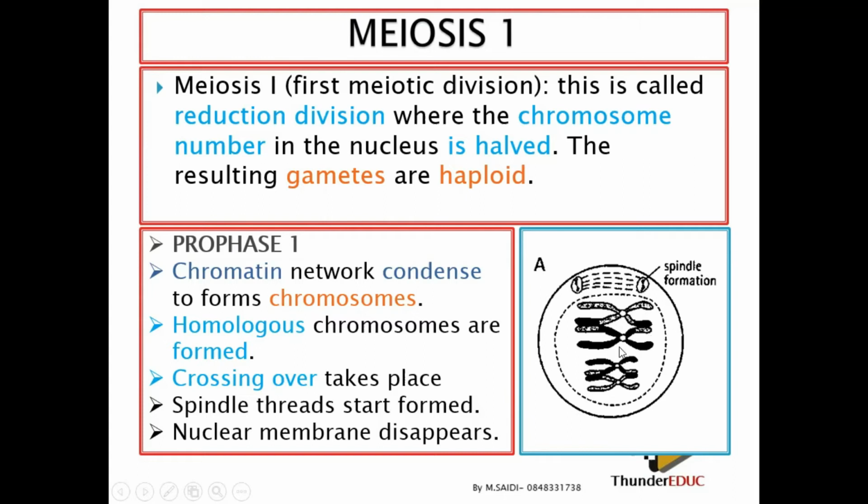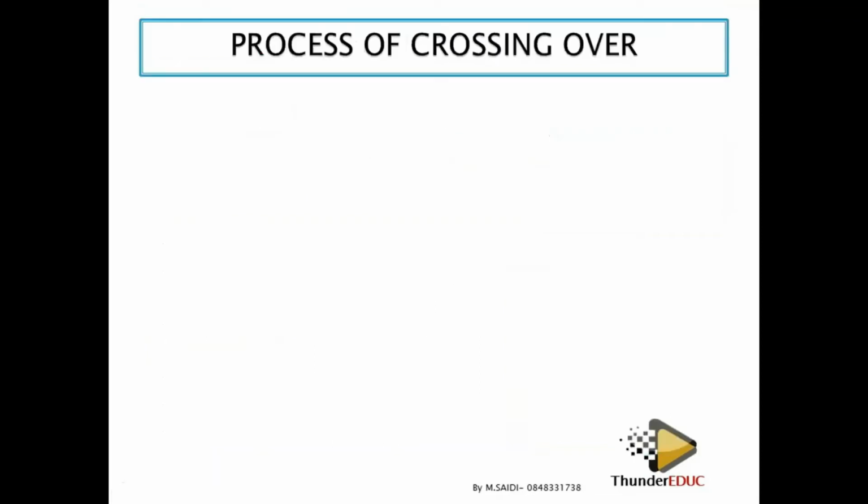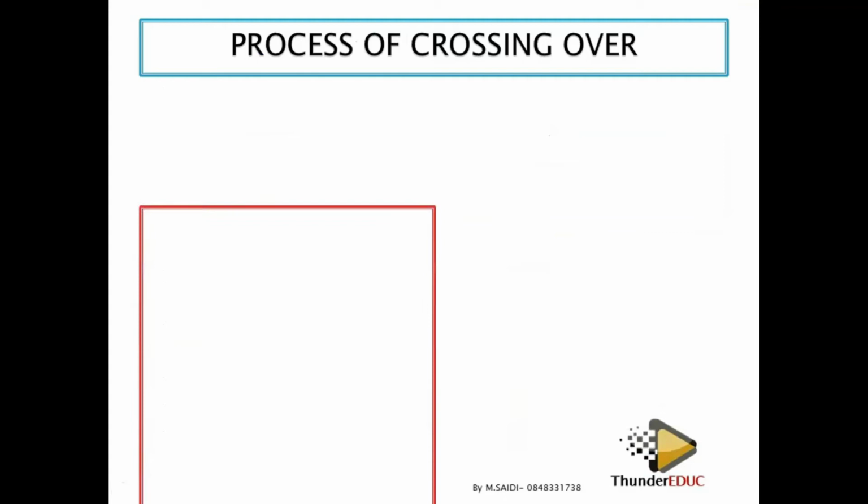We don't have crossing over anywhere else except in prophase 1, not even in prophase 2. We only have it in prophase 1. Why in prophase 1? Because the chromosomes are still in homologous pairs. Let's look at the process of crossing over.